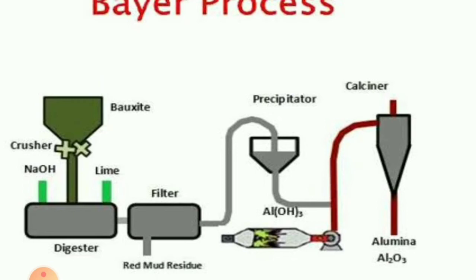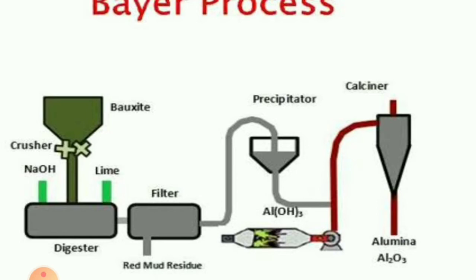This is again filtered and calcined. Calcination is being done. Calcination means removing the hydroxyl from aluminium. In calcination, what is done? This precipitate is taken out, filtered, dried. See here, dryer is also there. Dried, made into powder. We get aluminium hydroxide powder.